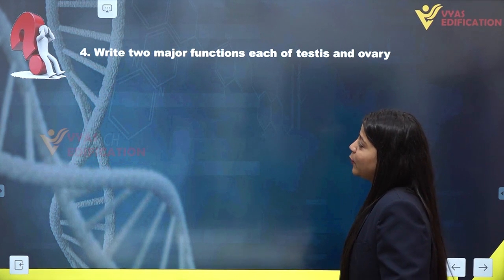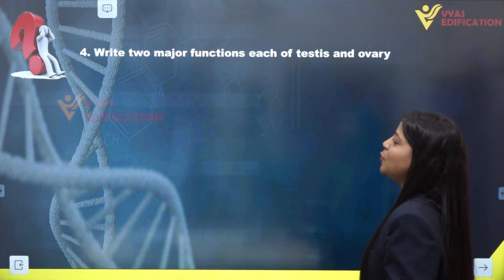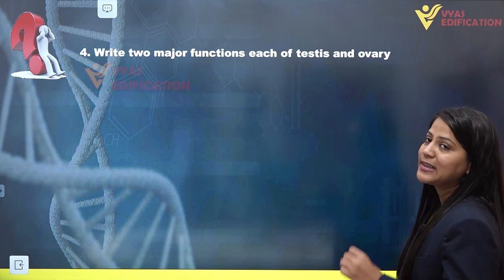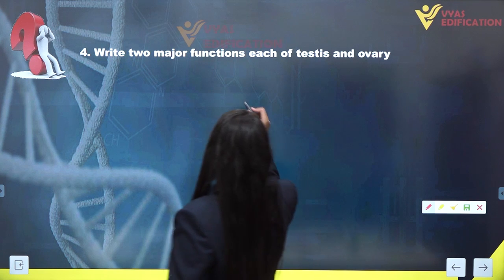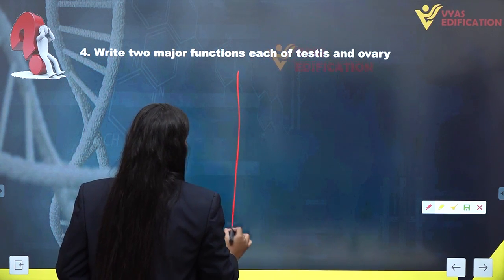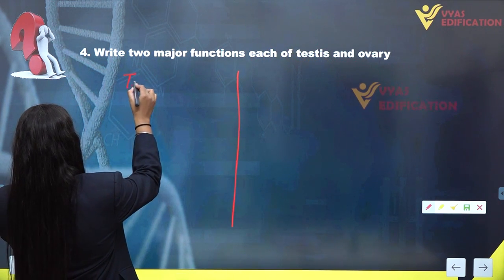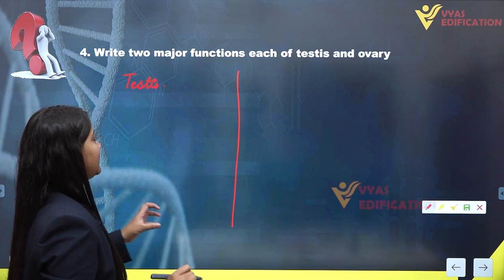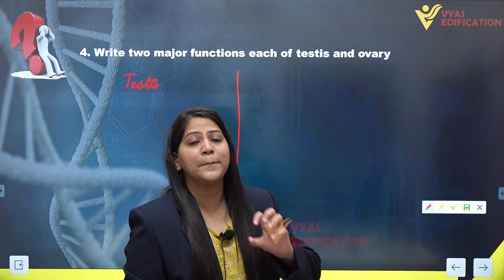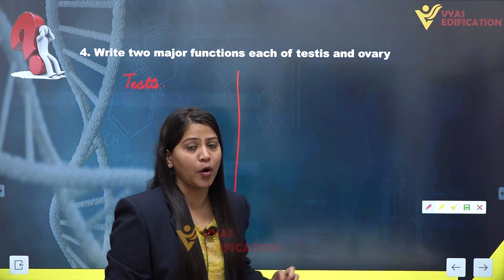The next question, question number 4, is to write 2 major functions each of testis and ovary. So let's discuss the functions of each. Here we are writing the functions of testis. We know that the testis is a male primary sex organ.